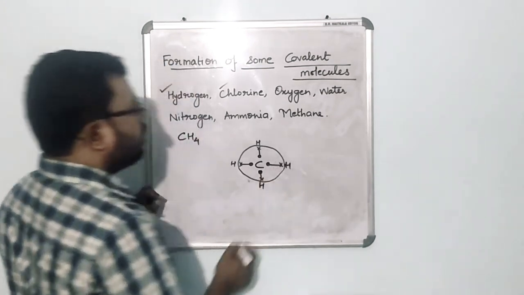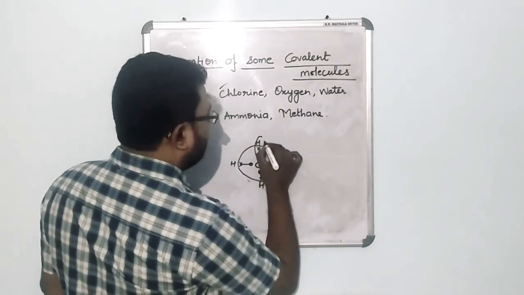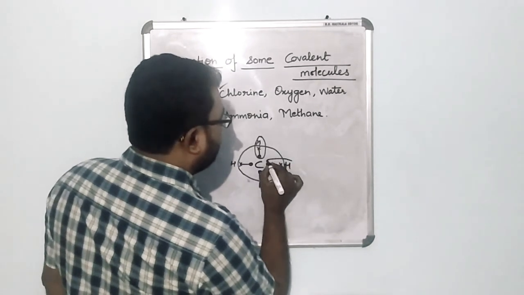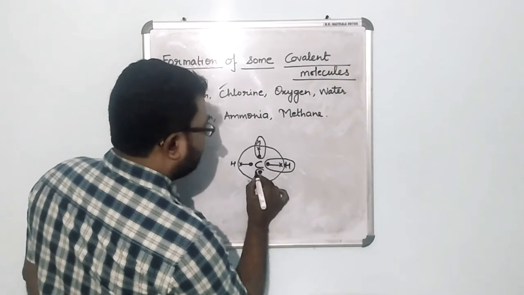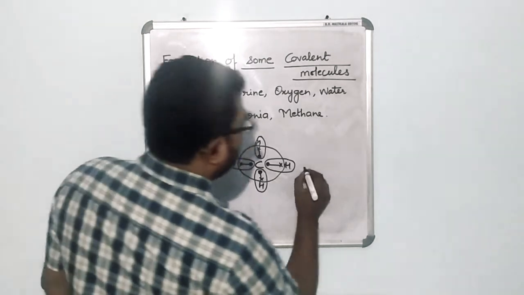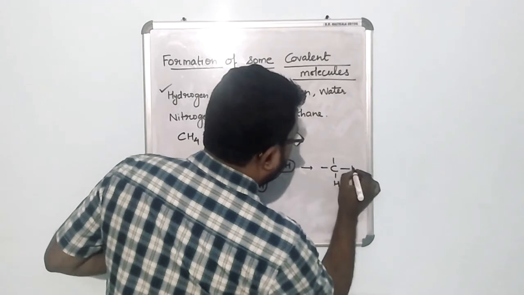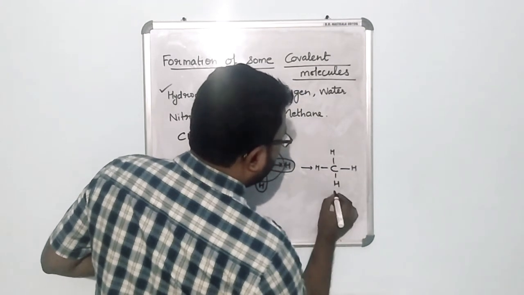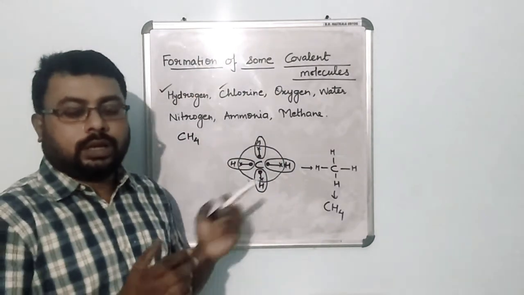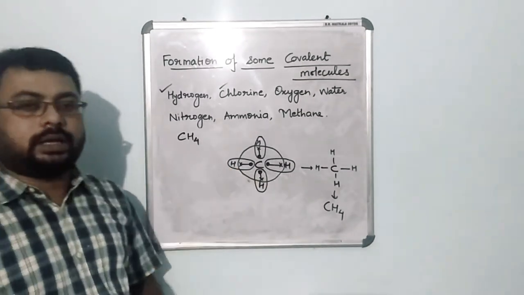Okay, like this. So carbon has got 8 electrons, and now each hydrogen is going to take 2 electrons like this, right? So it will form something like this, where all the hydrogen atoms are attached, and this is CH4. Understood? So this is how the formation of methane takes place. Clear?